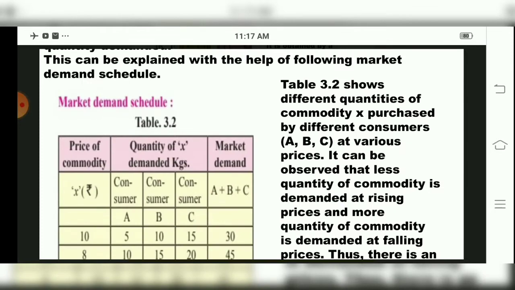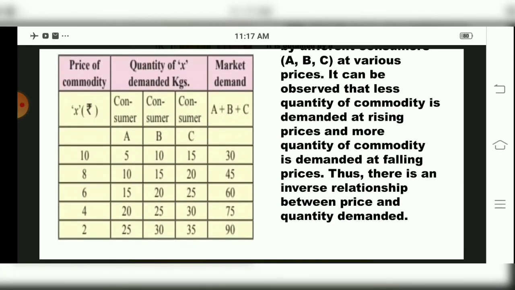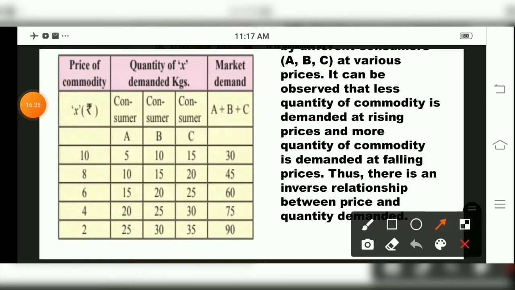So we'll come to the table part, children. See, in the table 3 columns are there. We'll see that first: the price of the commodity is given, the quantity of X demanded in kgs is given, and the market demand has been given. Now see, 3 types of consumers are there.